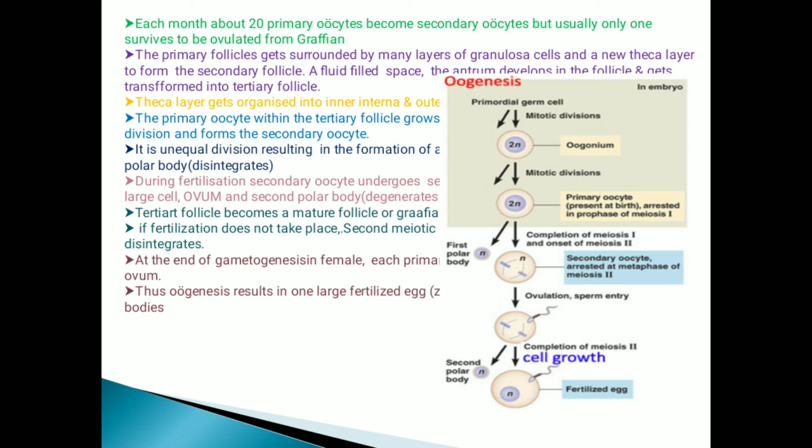If fertilization does not take place, the second meiotic division is never completed and the egg disintegrates. At the end of gametogenesis in the female, each primary oocyte gives rise to only one haploid ovum. Thus, oogenesis results in one large fertilized egg, that is the zygote, and possibly three small polar bodies.